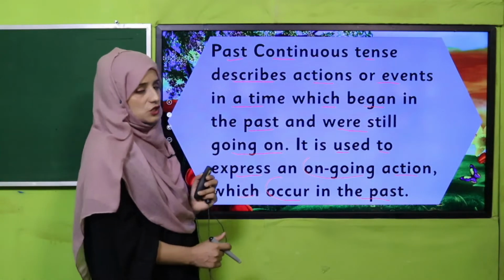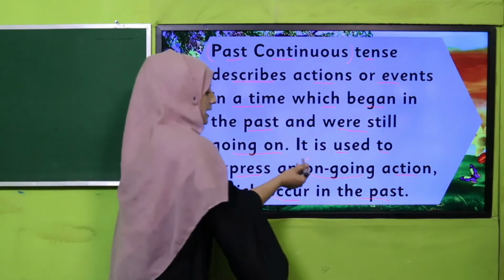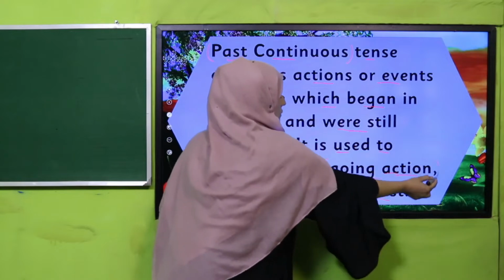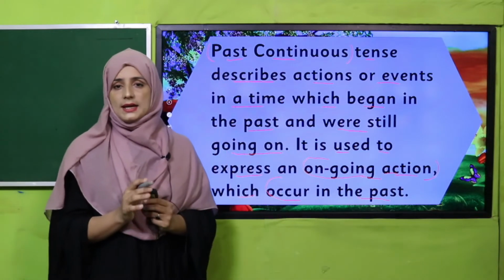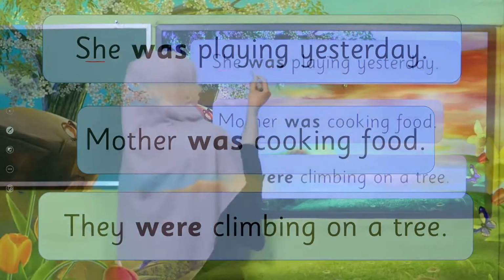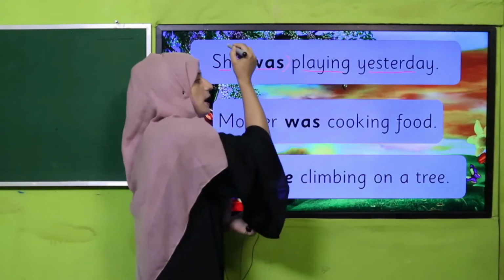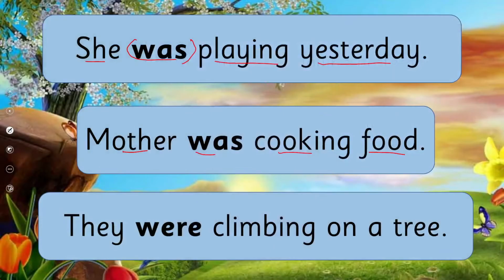So these ongoing actions we describe in past continuous tense. You can see there, the actions are going on, they are not completed yet. We will go through these examples. She was playing yesterday. You can judge in this example, my dear students, she was playing yesterday. This action took place in the past and was still going on in the past. Mother was cooking food. They were climbing on a tree.